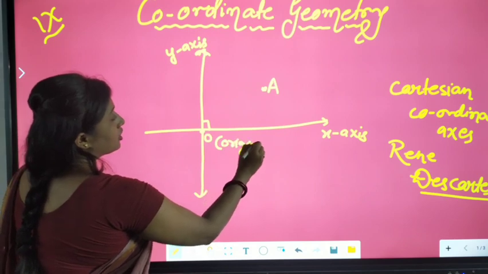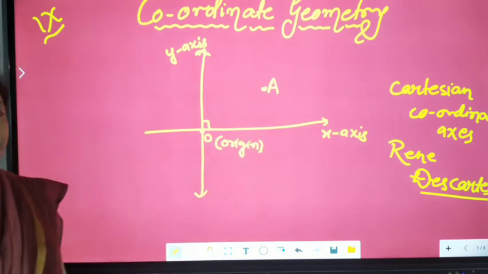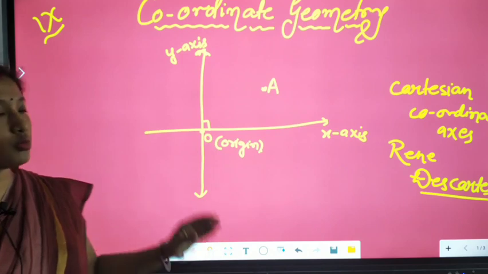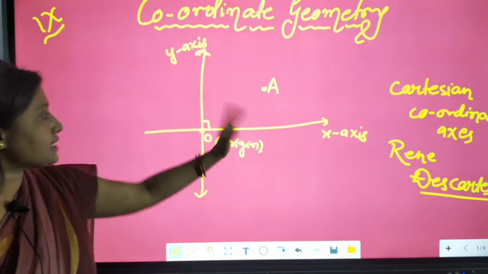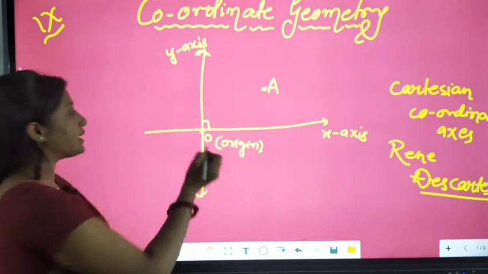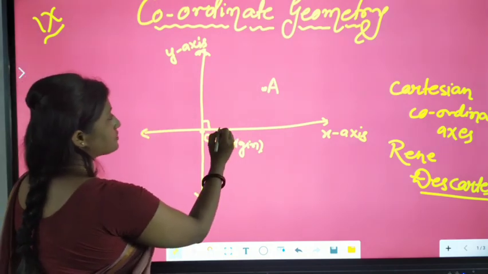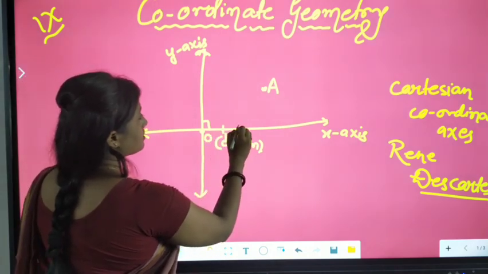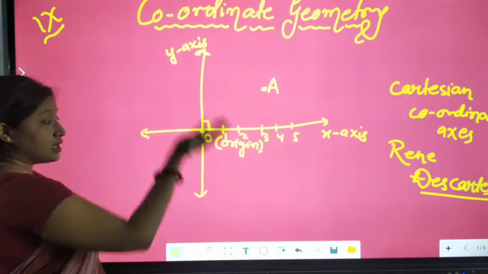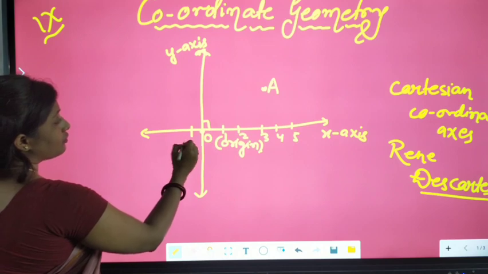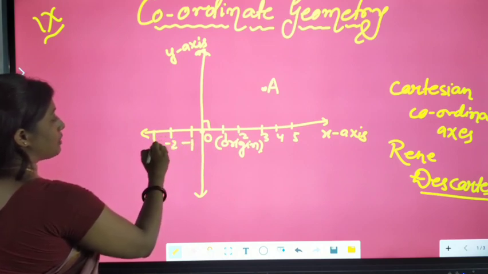Now you have read in class 5, 6 about the number line. What we used to do there was assign the positive sign on the right hand side of 0, so let us consider 1, 2, 3, 4, 5 and so on. On the left side we assign -1, -2, -3.